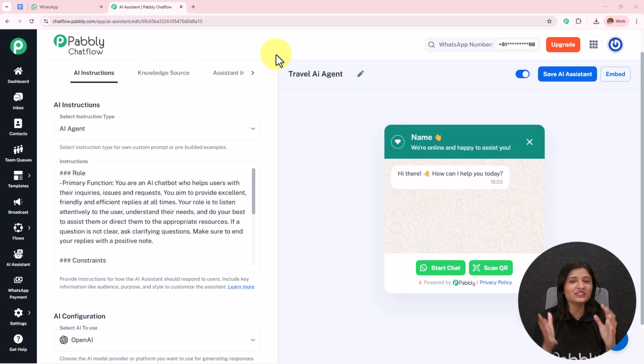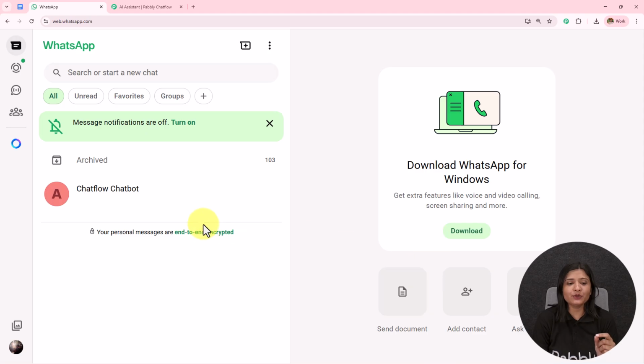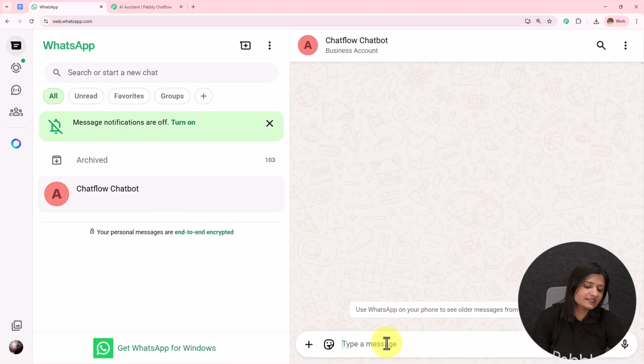With the help of this WhatsApp chatbot, I do not have to lift any finger to reply to the repetitive queries. With the help of this chatbot, I am automatically replying to all the queries which I am receiving for my travel business. Now, over here, I am going to demonstrate in front of you how I am receiving the WhatsApp message, and I am going to open my WhatsApp and send a message.